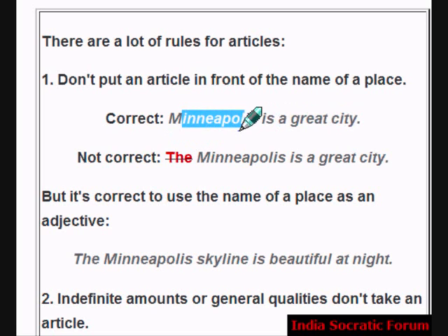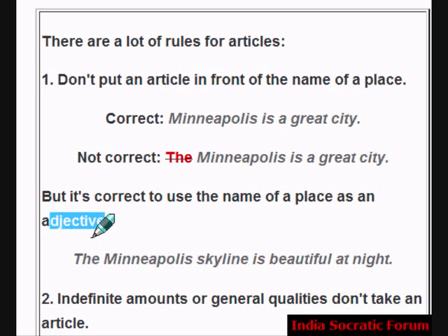Here they have used Minneapolis. I use Mumbai. Okay. Chennai is a great city. Don't put the: the Chennai is a great city. Wrong. But it's correct to use the name of a place as an adjective. We'll talk about adjectives later.